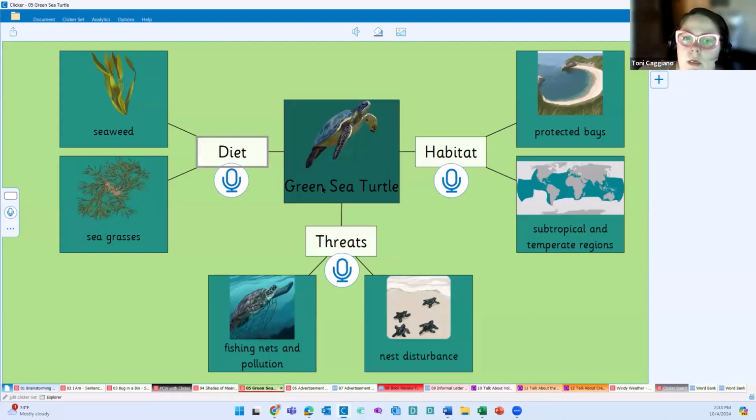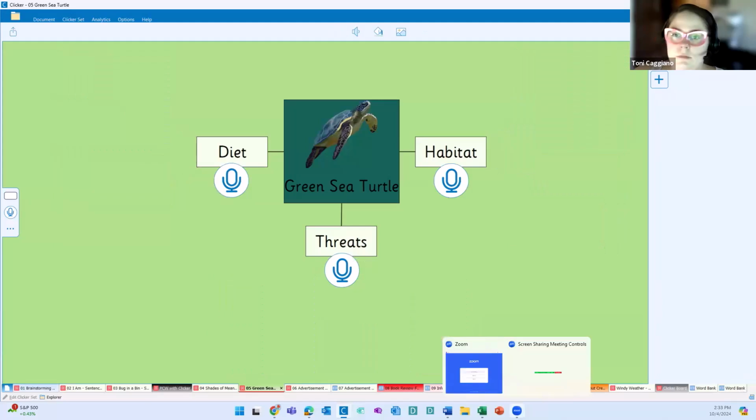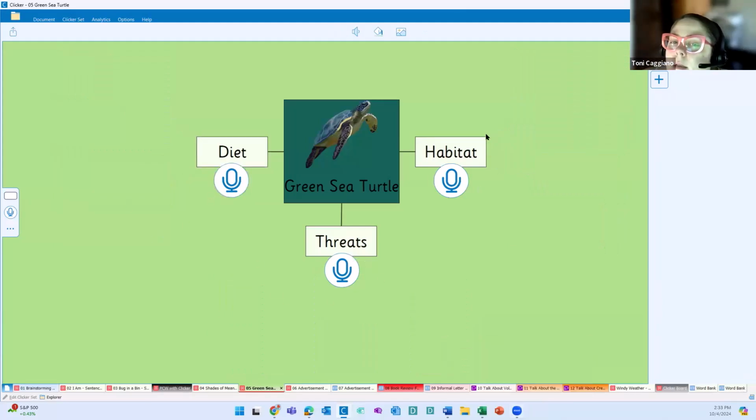We have the project topic, their diet, their threats, their habitat, the ability to incorporate our voice note, and then the different facts. When we think about a project like this and we give students just this to get started, this can kind of look like that blank page. I don't know where to start. I don't know what to do. I don't know about the green sea turtle habitat. Giving them the voice note is going to allow them to get out what they do know verbally.